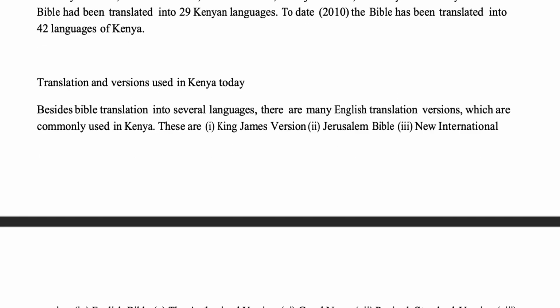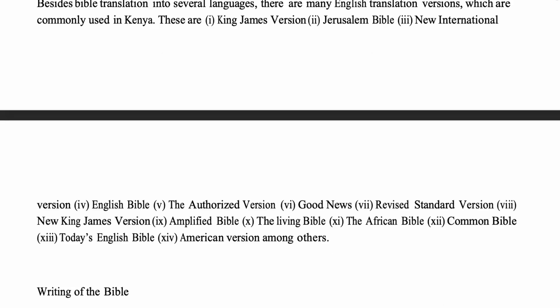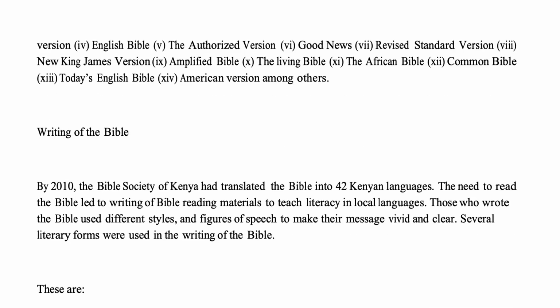Translation and versions used in Kenya today. Besides Bible translation into several languages, there are many English translation versions, which are commonly used in Kenya. These are: i. King James Version, ii. Jerusalem Bible, iii. New International Version, iv. English Bible, v. The Authorized Version, vi. Good News, vii. Revised Standard Version, viii. New King James Version, ix. Amplified Bible, x. The Living Bible, xi. The African Bible, xii. Common Bible, xiii. Today's English Bible, xiv. American Version, among others.